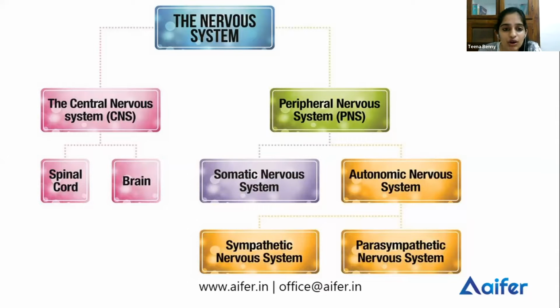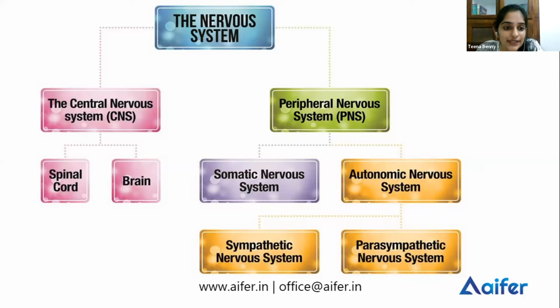Now, after all this, the increased heart rate and all those have to come down. You need the parasympathetic nervous system. So the parasympathetic nervous system helps you conserve energy. Okay, it helps in the resting phase. The neurotransmitter implicated in the parasympathetic nervous system is acetylcholine. So it is acetylcholine that is implicated in the parasympathetic nervous system, and it is adrenaline that is implicated in the sympathetic nervous system. Okay, so this is the basic structure of the nervous system.